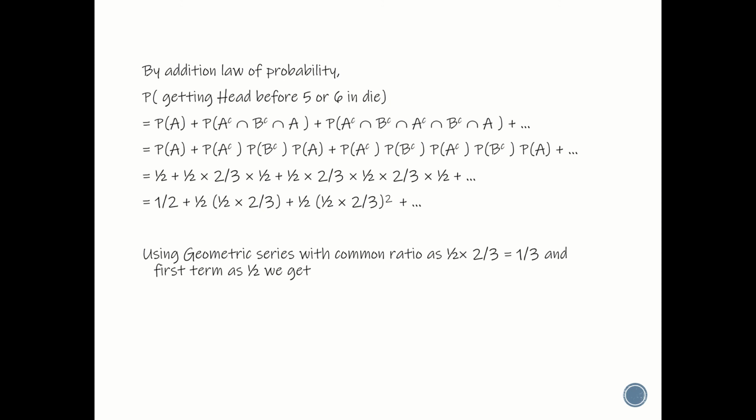So that gives a formula as A into 1 by 1 minus R. That is A is 1 by 2, R is here 1 by 2 into 2 by 3, that is 1 by 3. When we substitute, we get it as 1 by 2 by 1 minus 1 by 3 equal to 3 by 4. That is, probability of getting a head before 5 or 6 in a die equal to 3 by 4.